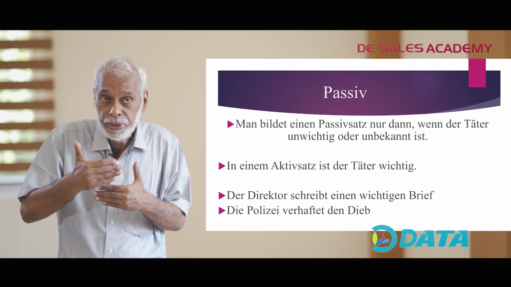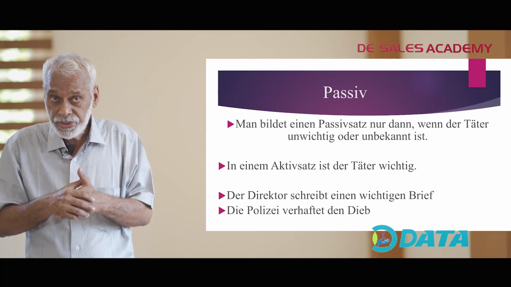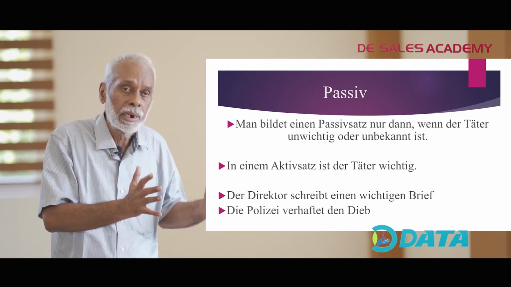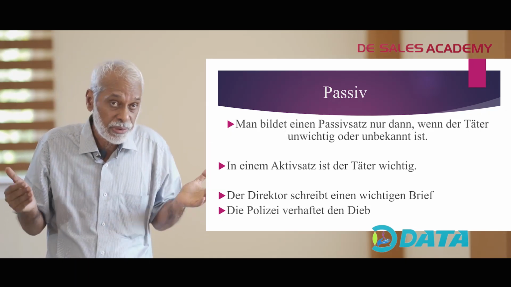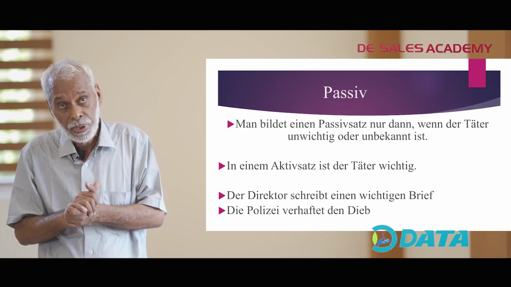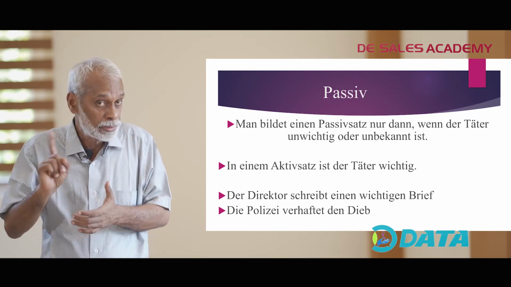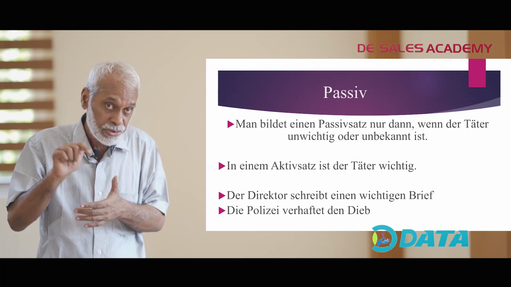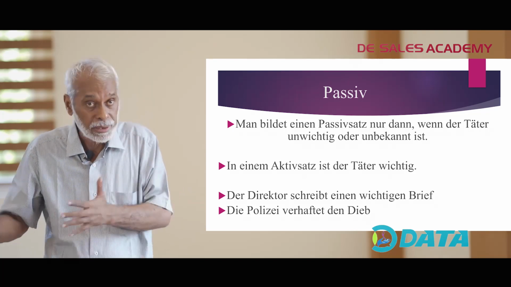So the person who does the action is the most important part of the sentence. Hence wir bilden einen Aktivsatz. Oder die Polizei verhaftet den Dieb. The police arrests the thief. The thief is not important. The police is important. So wir bilden einen Aktivsatz.